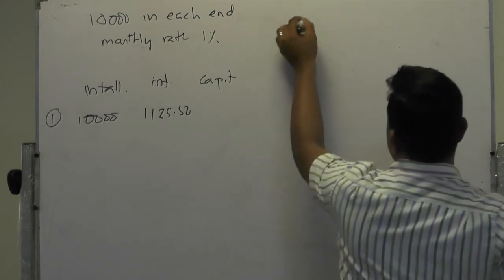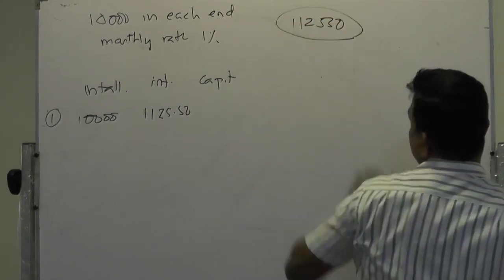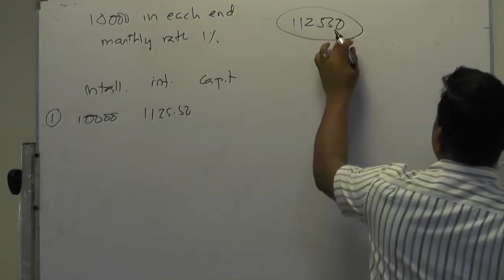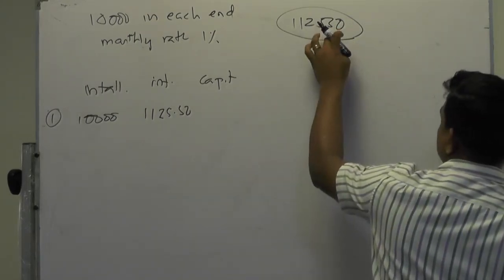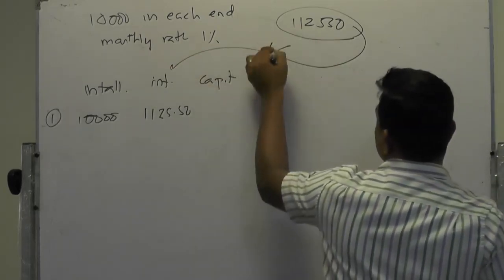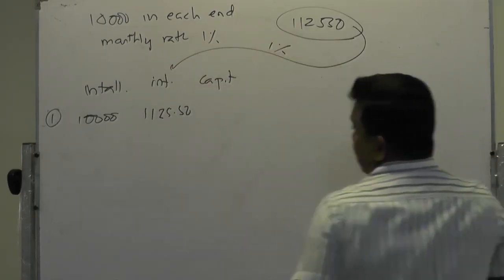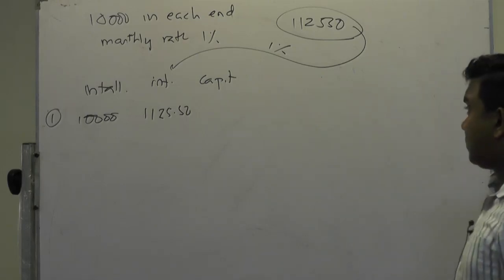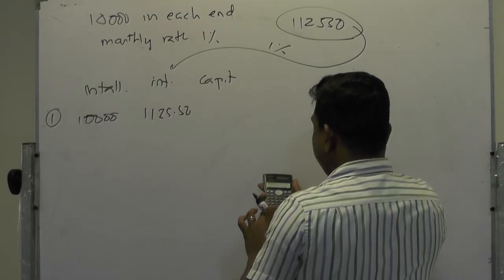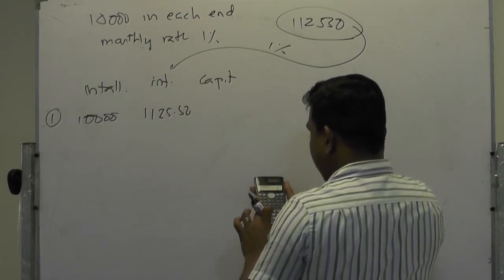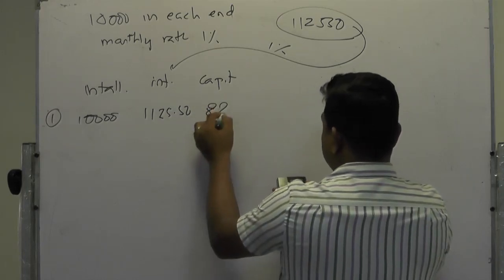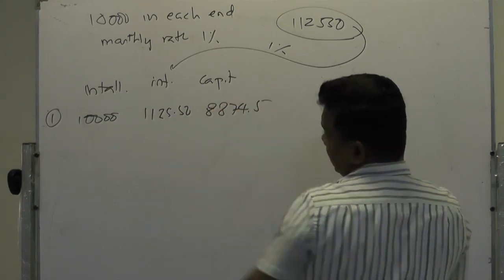Your phone value is 112,550. You paid an installment of 10,000. You have to pay interest of 1% per month. Therefore, you will be charged interest of this into 1%, that is 1,125.5. Therefore, the capital balance will be the difference between these. Out of 10,000, the company recovered their capital of 8,874.5.